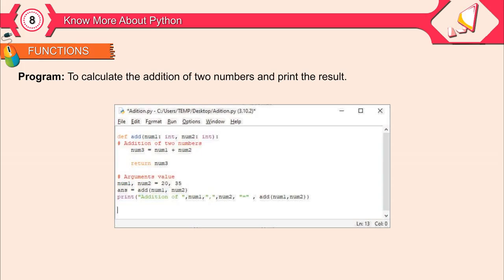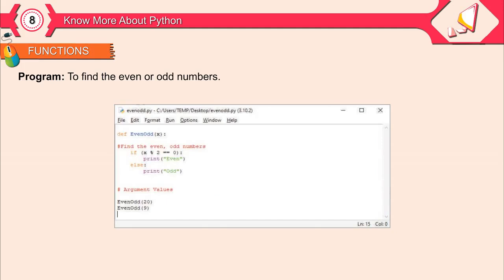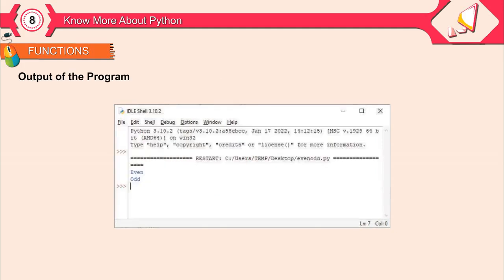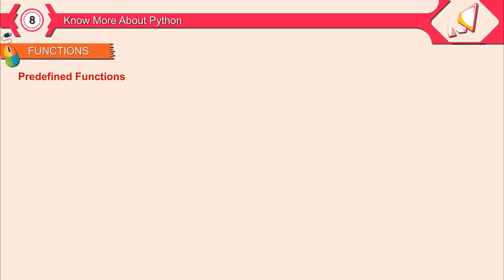Program. To calculate the addition of two numbers and print the result. Output of the program. Program. To find the even or odd numbers. Output of the program.